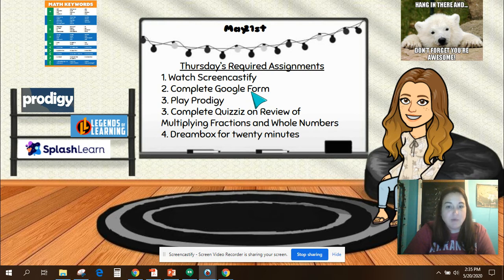I know some of you are ready for reducing fractions. Some of you are still kind of thinking about it. So it's there if you want it.